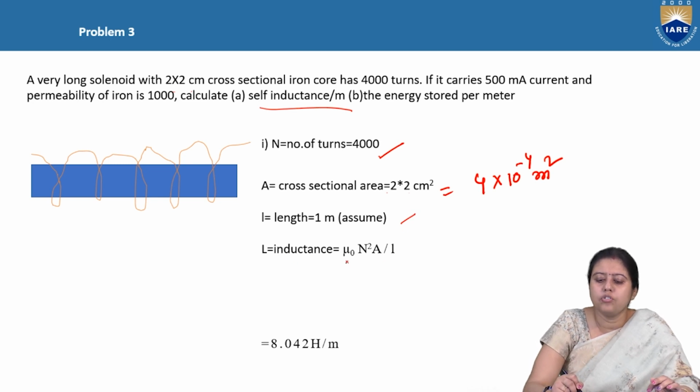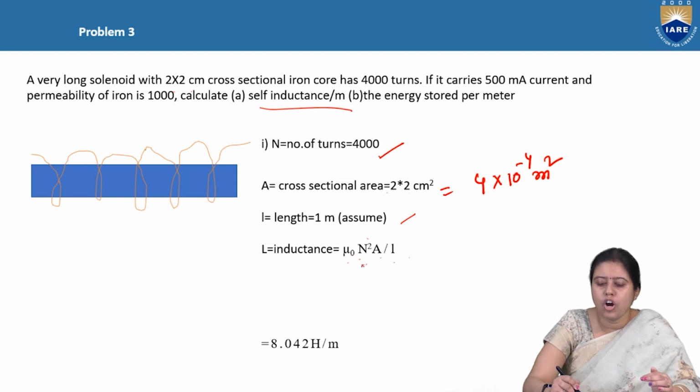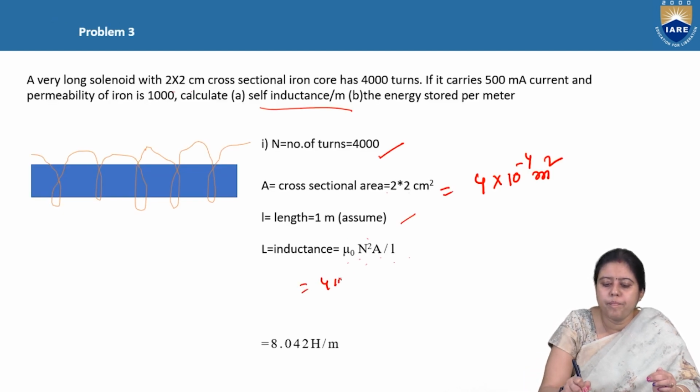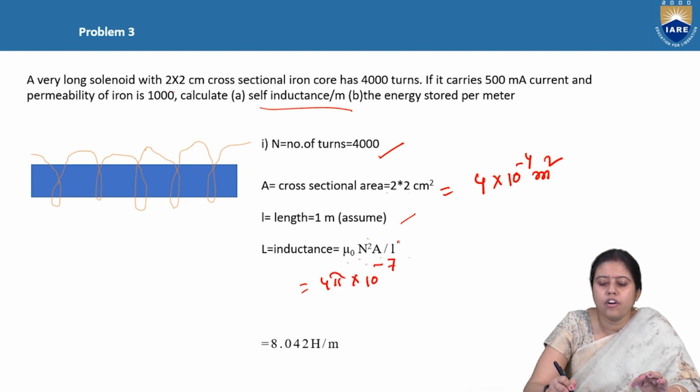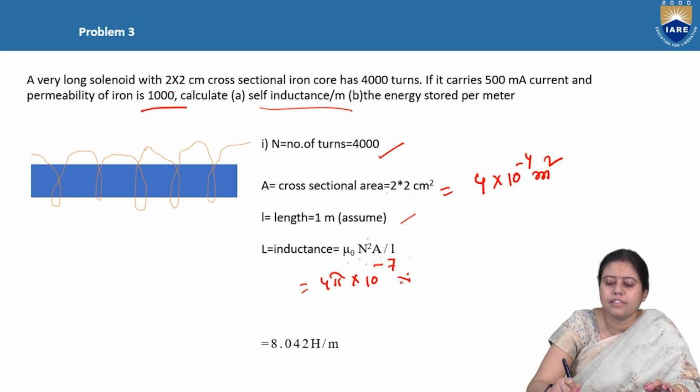So L is equal to mu naught n square A by l, and we have to calculate here L by l. What mu naught value will we take? Mu naught value is 4 pi into 10 to the power minus 7, but we are not taking that. It is an iron, so the permeability is given as 1000.